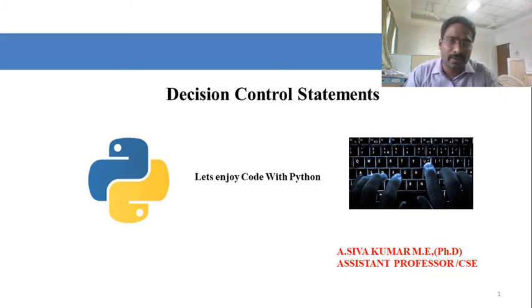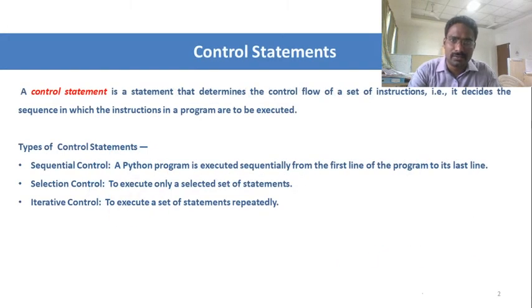In this session, we are going to discuss decision control statements. The control statement determines the control flow of a set of instructions. It decides what will be the next instruction in a program, or what needs to be executed next, based upon the condition which we are giving.